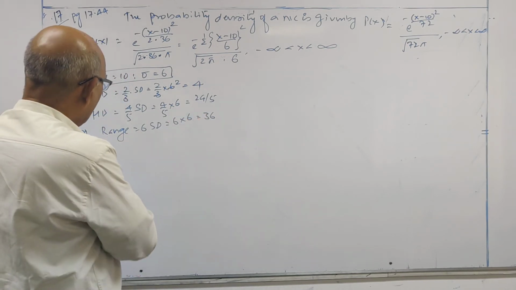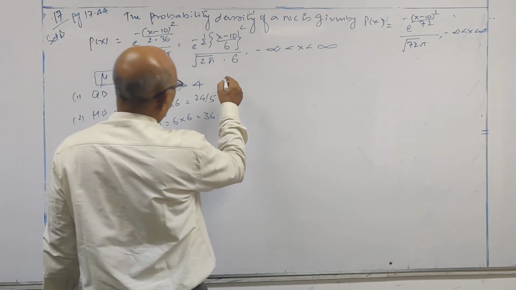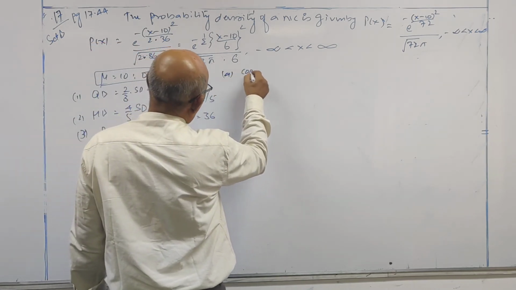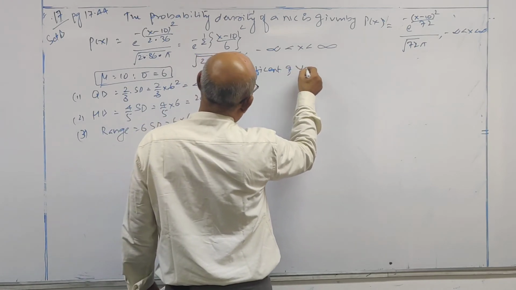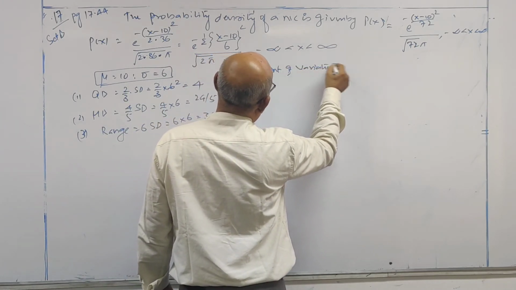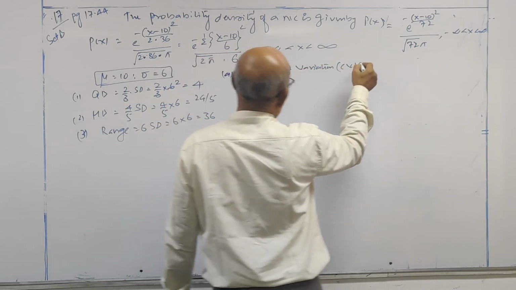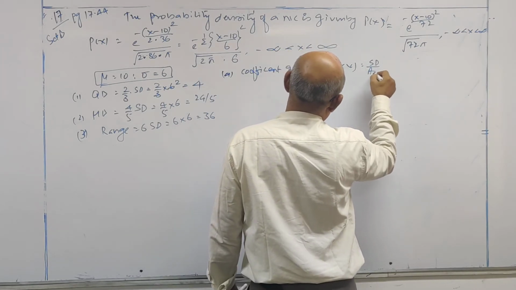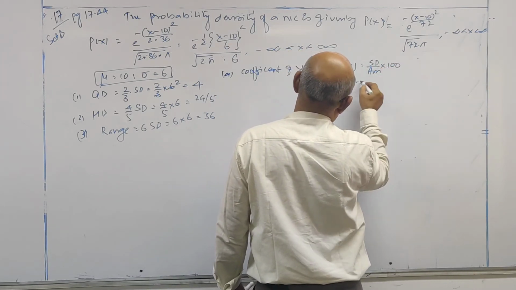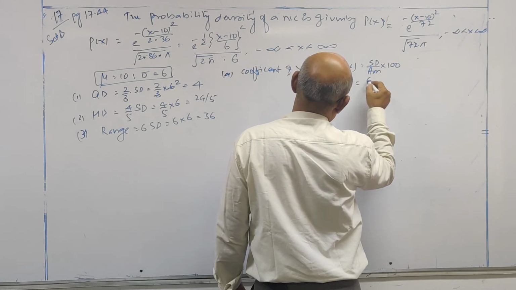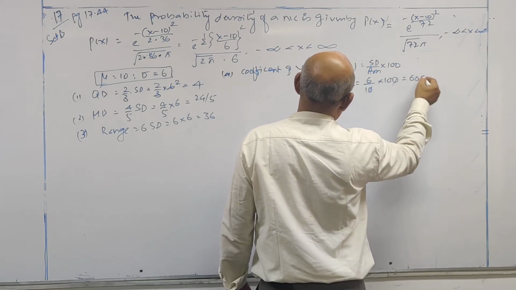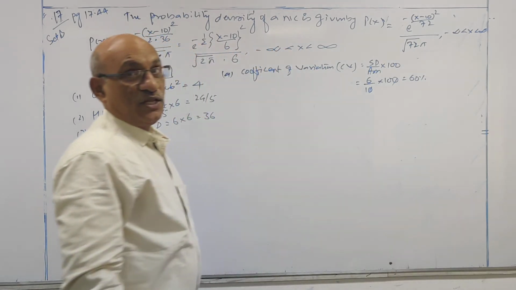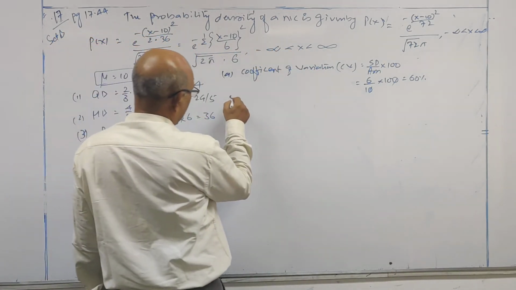Fourth one, coefficient of variation. Coefficient of variation, CV, is equal to standard deviation over arithmetic mean into 100. Standard deviation is 6, arithmetic mean is 10, into 100. This is 60%.